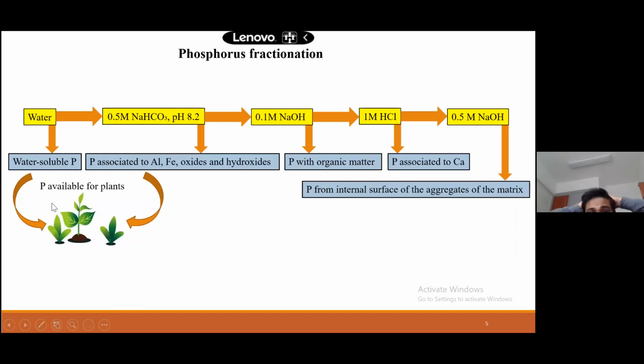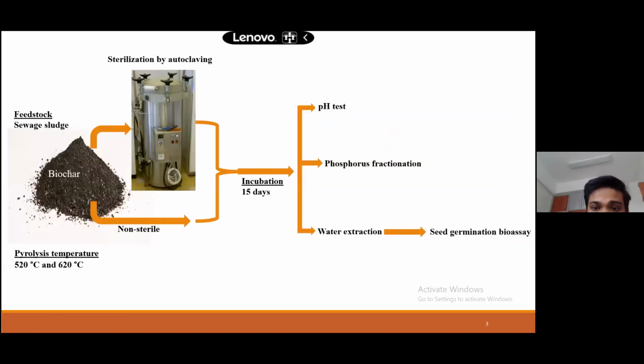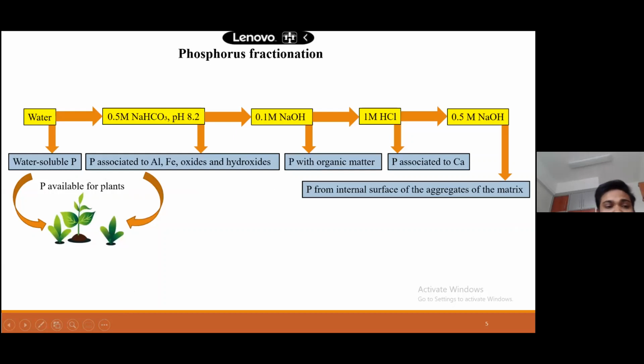So now the next slide, I told you about here the phosphorus fractionation. We got the biochar after autoclaving and non-sterile. So here we tested phosphorus fractionation of the biochar. We extracted first with water, and then 0.5 molar NaHCO3, and then 0.1 molar NaOH, then HCl, then NaOH. What does it mean?